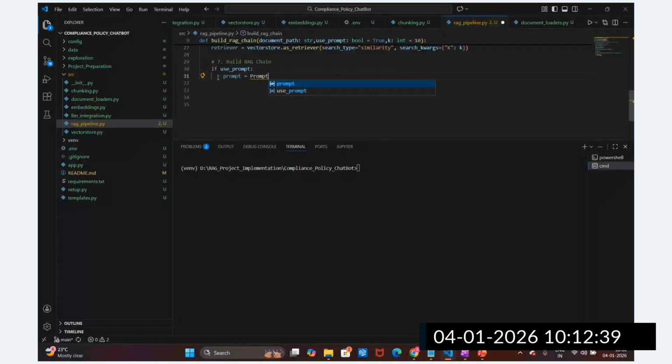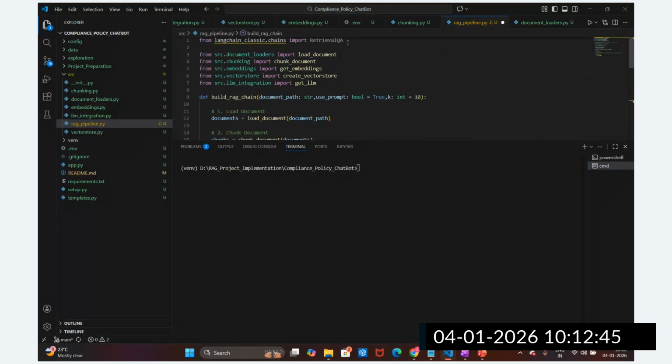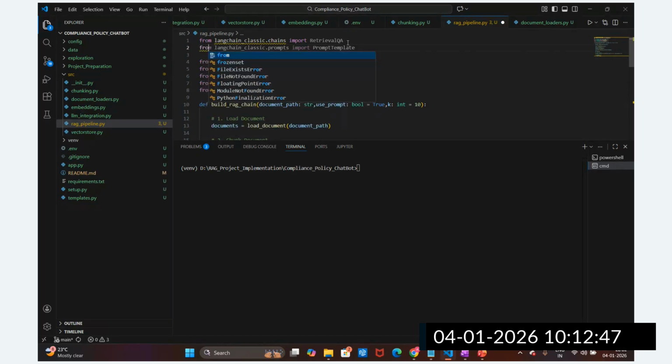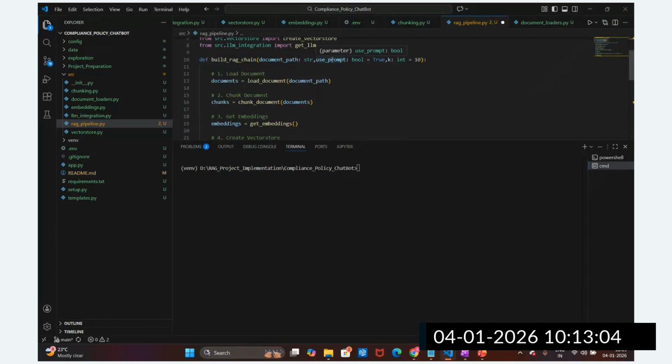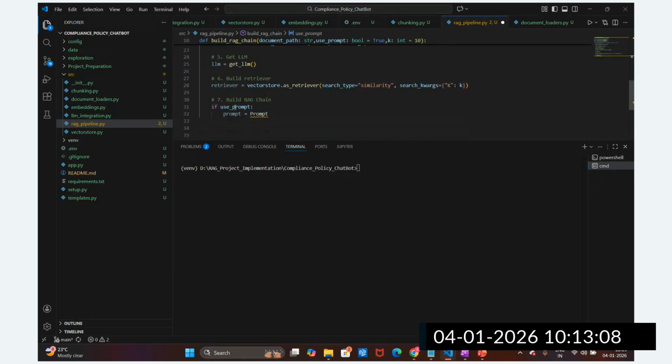I need to import this PromptTemplate first, from langchain core dot prompts. And now I'm going to provide use prompt equal to true.